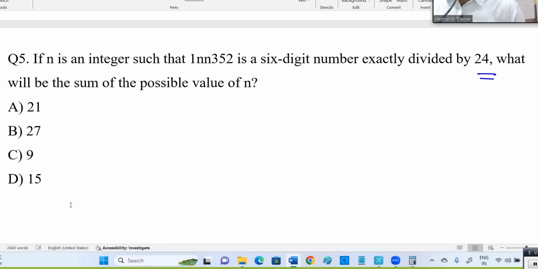Right. See, what's the rule? A number should be divisible by 24 means? Is it 2 and 12, 4 and 6, 3 and 8? Which one? A number divisible by 5, you will say the units place is 0 or 5. Divisible by 10 means the units place must be 0. You have some rules, right? So now I am asking divisible by 24.